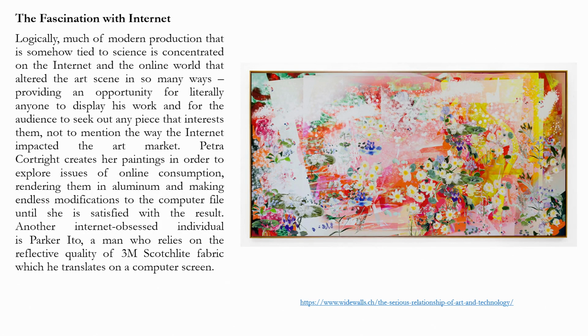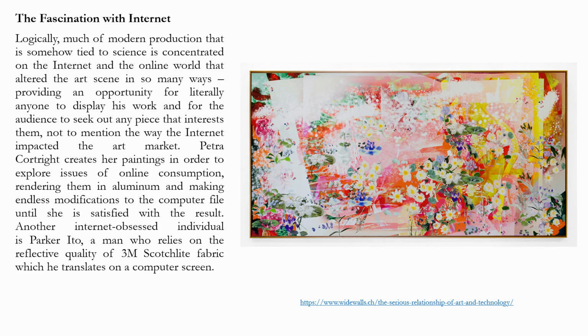The fascination with the internet. So, many artists have been fascinated with the internet, and many have been working around the idea of the internet. This is one such example. Logically, much of modern production that is somehow tied to science is concentrated on the internet and the online world that altered the art scene in so many ways, providing an opportunity for literally anyone to display his work and for the audience to seek out a piece that interests them, not to mention the way the internet impacted the art market. So, the internet has impacted all of our lives, it has impacted the artist, it has impacted the audience, it has impacted the people who work with science and technology, it has impacted everyone.